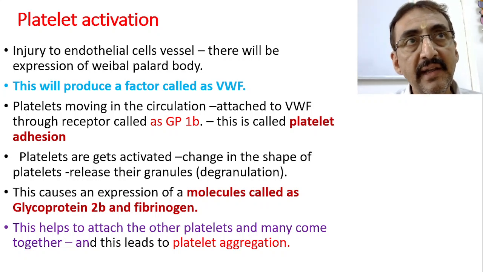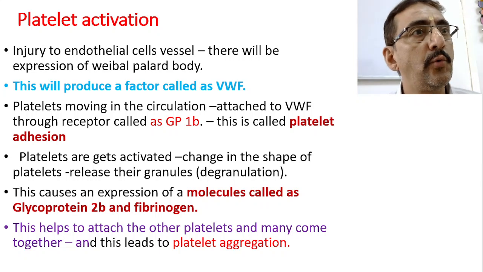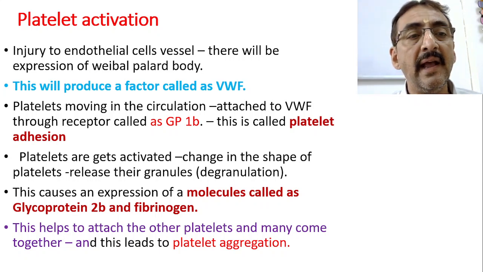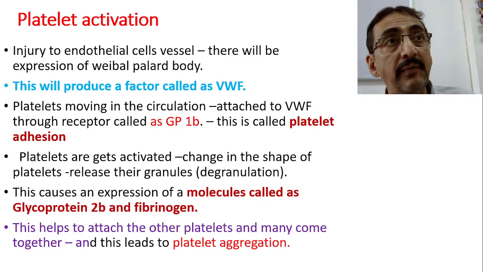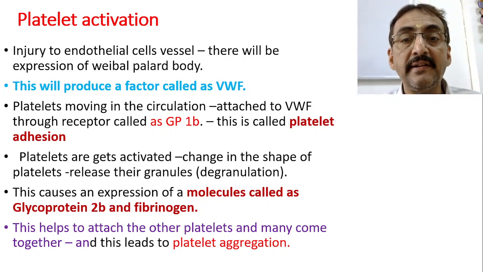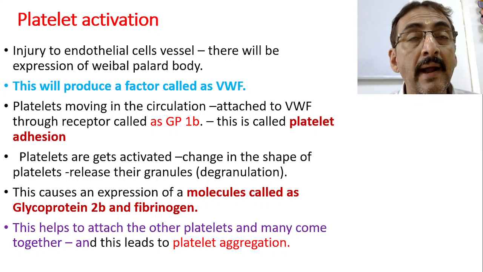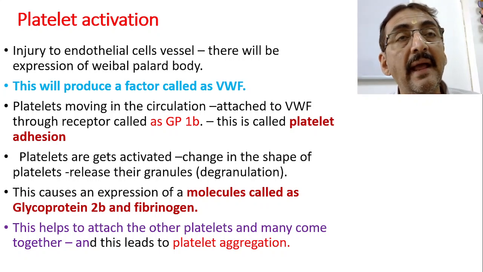As soon as the degranulation takes place, this causes production of a molecule called glycoprotein 2B, as well as fibrinogen. The formation of glycoprotein 2B and fibrinogen now helps to attach other platelets together, and many platelets come together and get aggregated. This is called platelet aggregation.